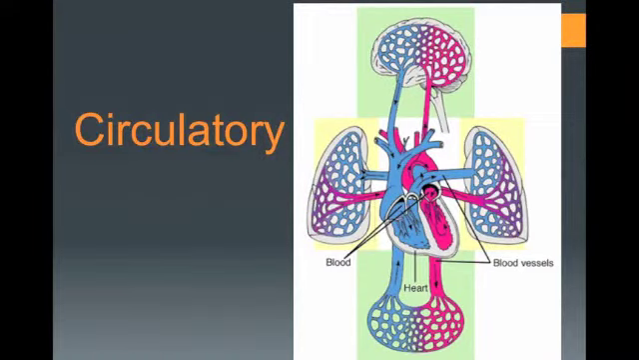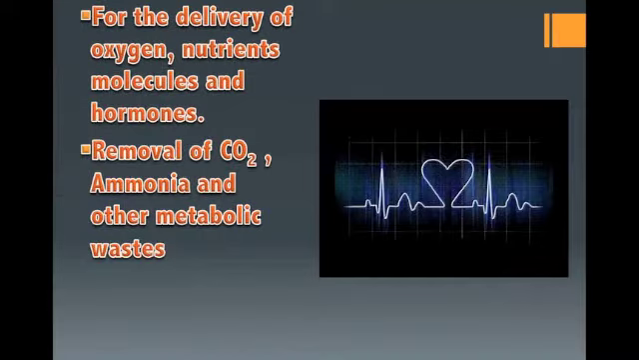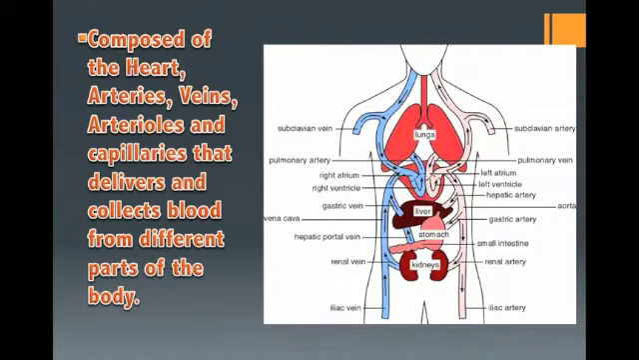First up of the body systems is the circulatory system. The circulatory system is for the delivery of oxygen, nutrients, molecules, and hormones into the body, and for the removal of carbon dioxide, ammonia, and other metabolic waste. Composed of the heart, the arteries, the veins, the arterioles, and capillaries, it delivers and collects blood from different parts of the body. Arteries supply blood, veins collect blood.